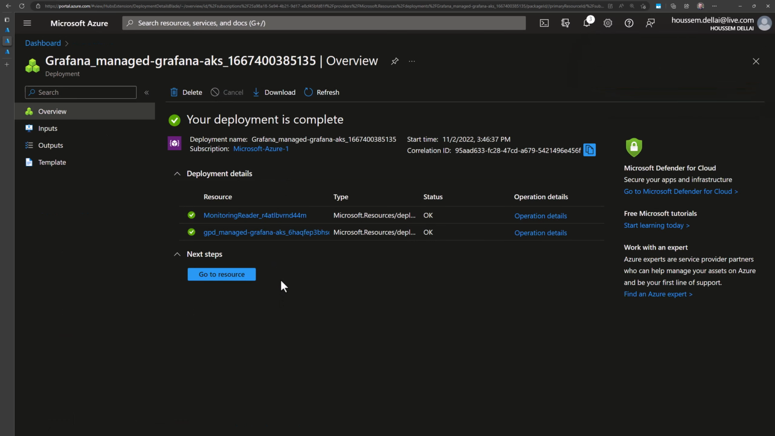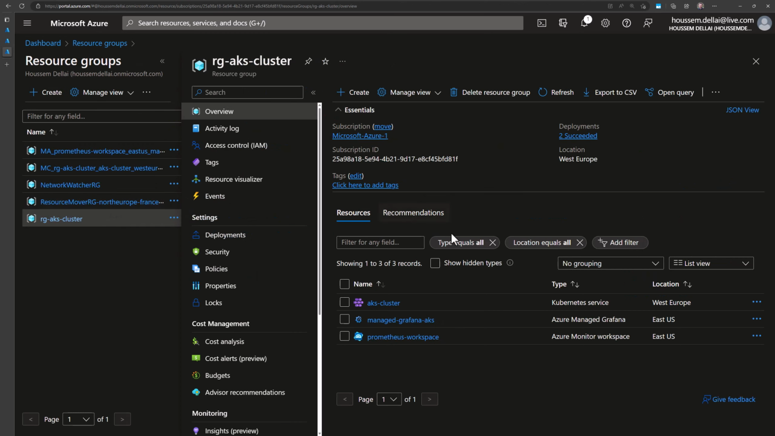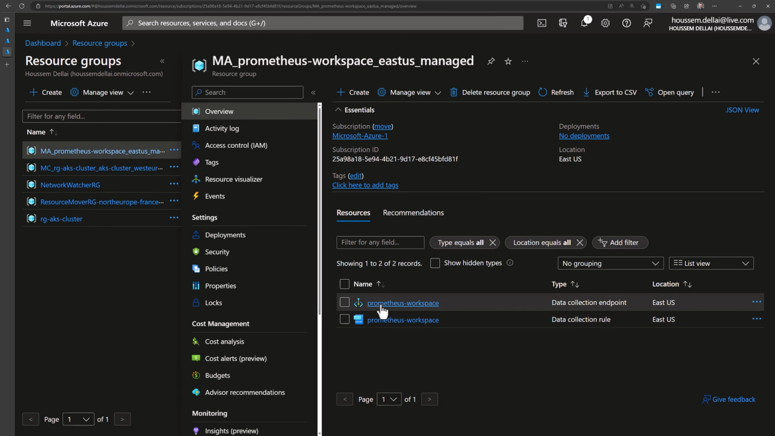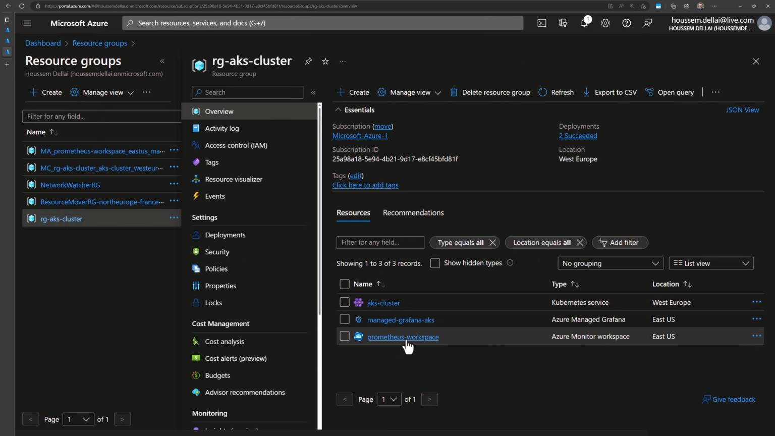Now, once the Grafana managed instance has been created, I can take a look at the resource group that contains the resources, and from here I will see the managed Grafana instance and the Azure Monitor workspace. Note that there are some other resources created in another resource group, this one here, where we see the data collection endpoint and data collection rule created for the Prometheus instance. Let's go back to our resources right here.